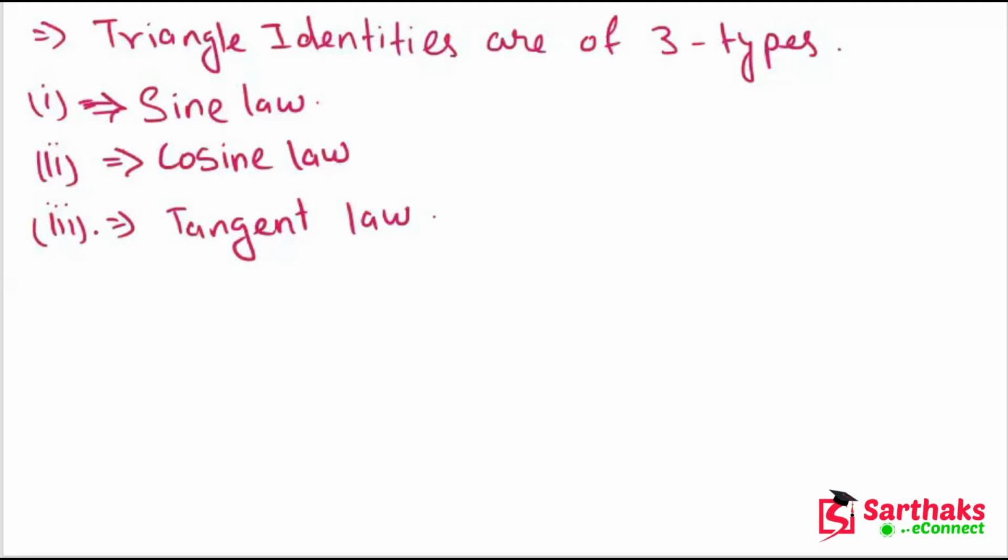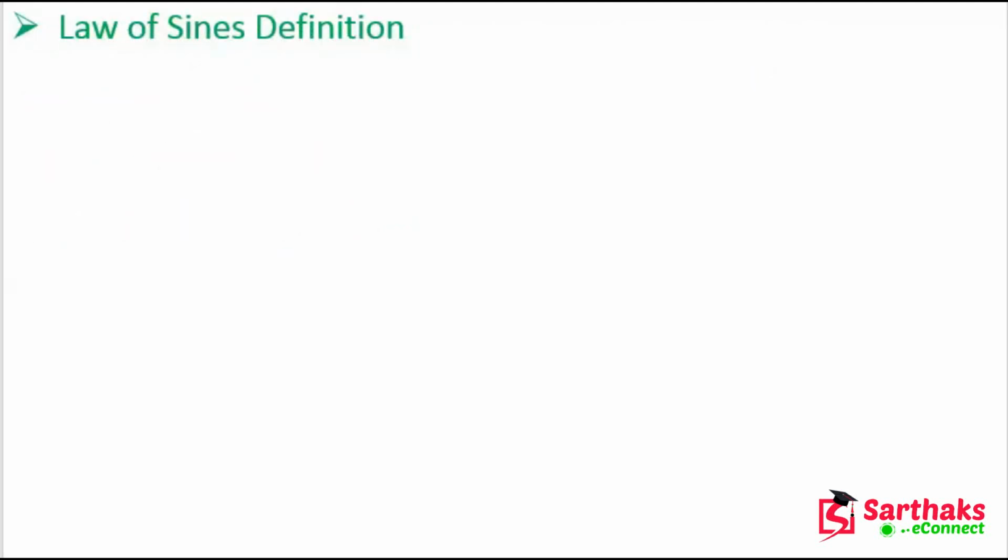So now we are going to discuss the sine law, meaning the law of sines definition. So what is the law of sines? The law of sines defines that the ratio of the sides of a triangle and their respective sine angles are equivalent to each other.